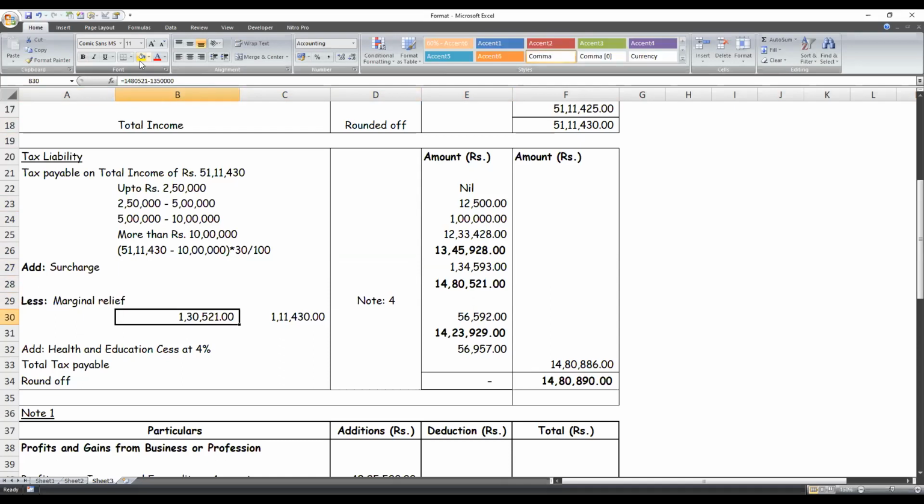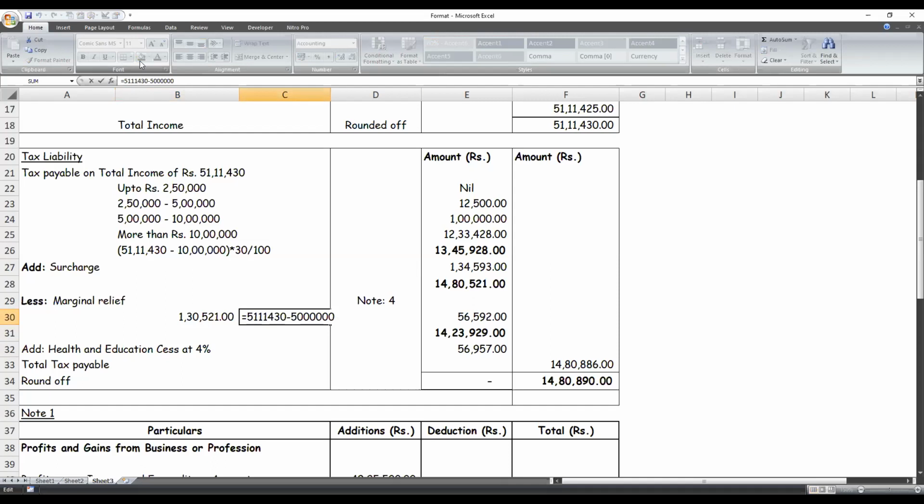How is it done? We'll have to first calculate the amount of tax payable including the surcharge. Subtract the tax applicable on 50 lakhs, since the amount here is above 50 lakhs; compute the tax payable on 50 lakhs, that is 13,50,000. Then compute another set of figures, that is the amount above 50 lakhs.